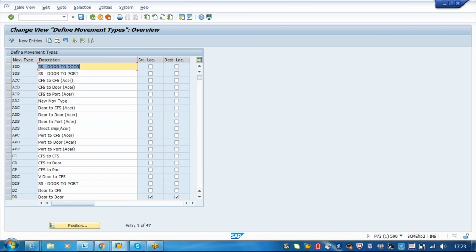So only 3 stages: CFS to port, port to port, port to CFS. In some cases CFS to port will also be there.